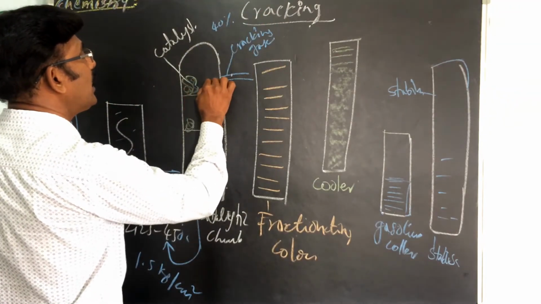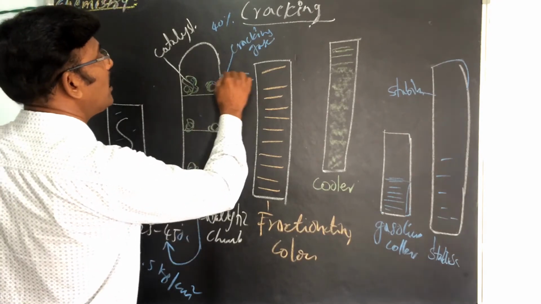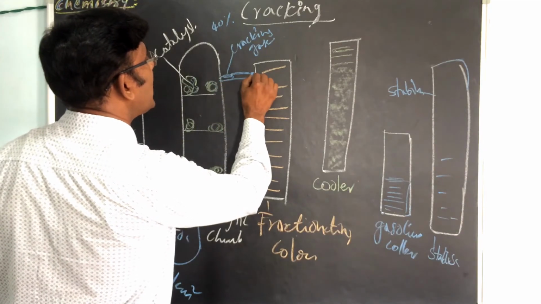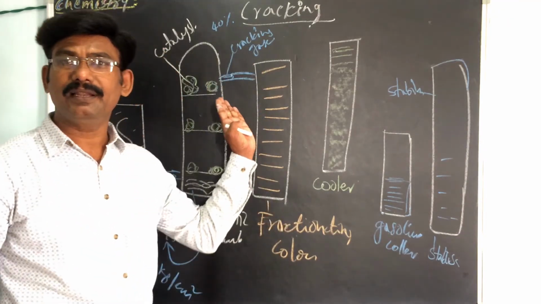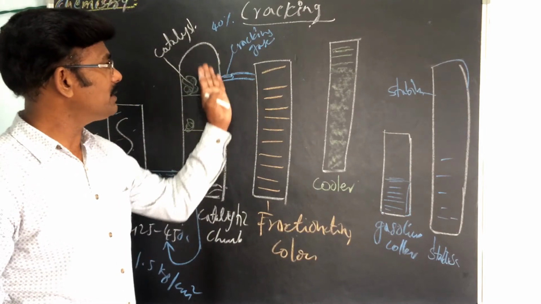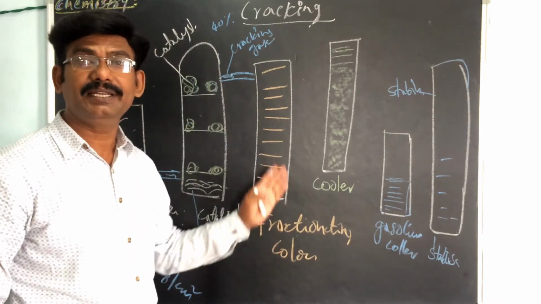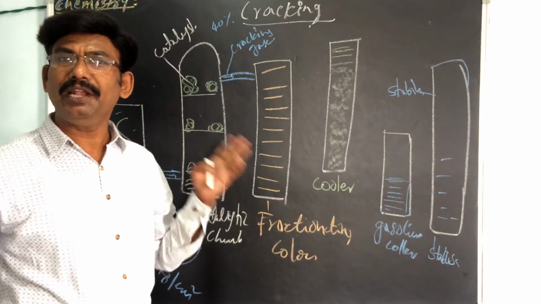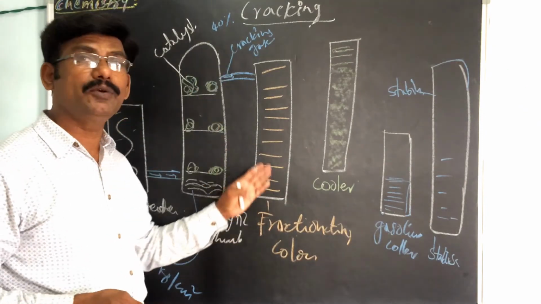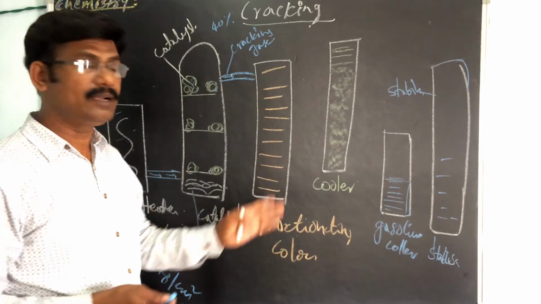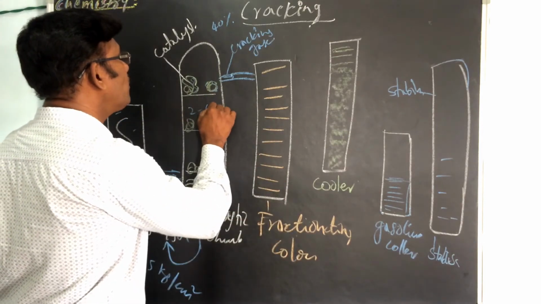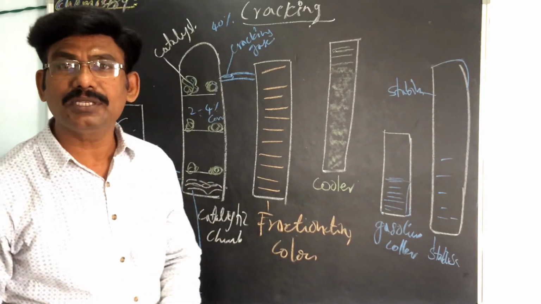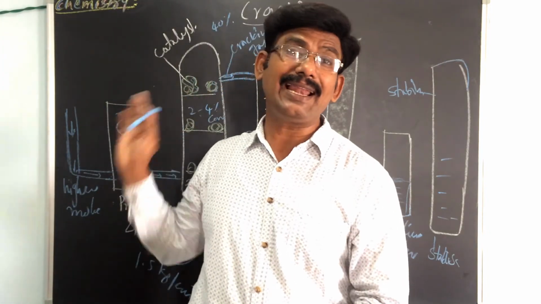With the catalyst at high temperature, the higher molecules are cracked into smaller molecules. 40% of the gas molecules enter the fractionating column, because the larger molecule decomposes into many smaller molecules. That is the reason we use the fractionating column. Almost 2 to 4% of carbon is formed in the catalytic chamber.